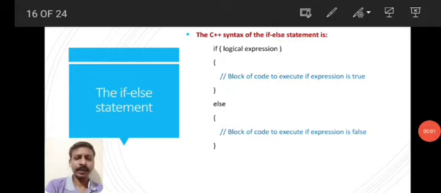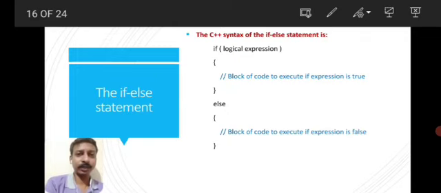So in the earlier case, the code gets executed only if the condition is true. Now with the introduction of the else statement, if the condition is true, the code inside the if block gets executed, and if the logic expression is false, the code inside the else statement gets executed.